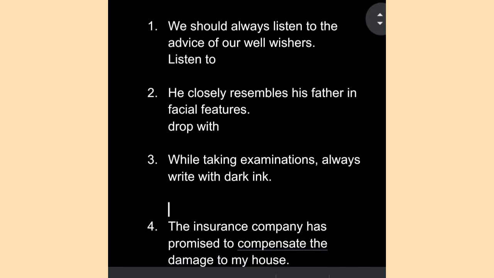While taking examination, always write with dark ink. Again here there is an error related to preposition, which you can easily find out. There is a preposition used with after write. Whenever we are talking about using ink, we must use in after write, not with. So the correct answer would be, while taking examination always write in dark ink, rather than saying it like write with dark ink.